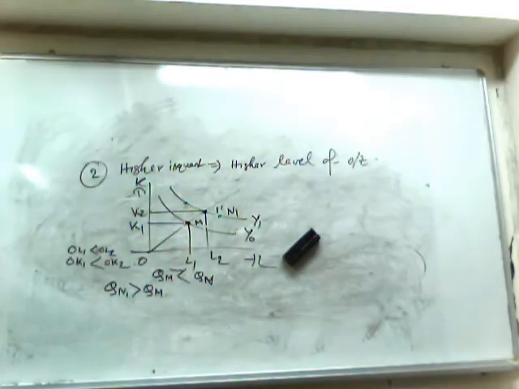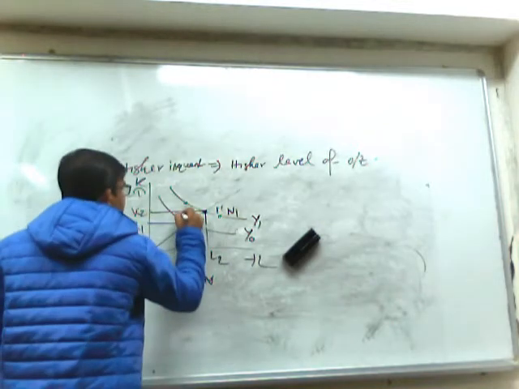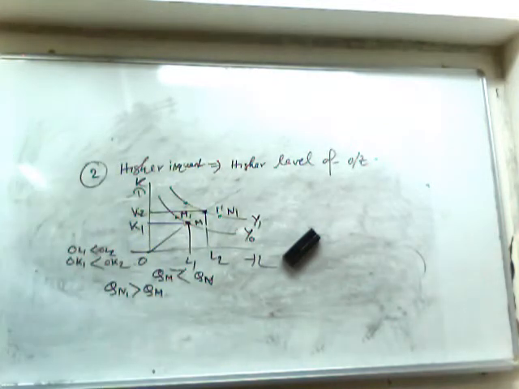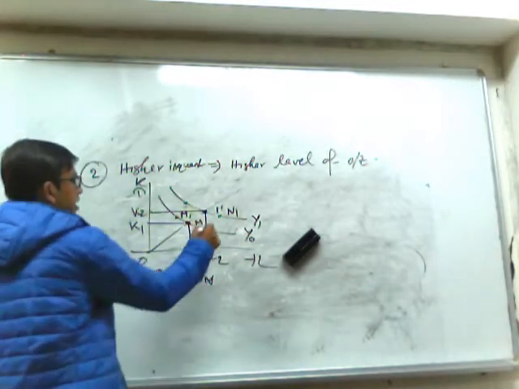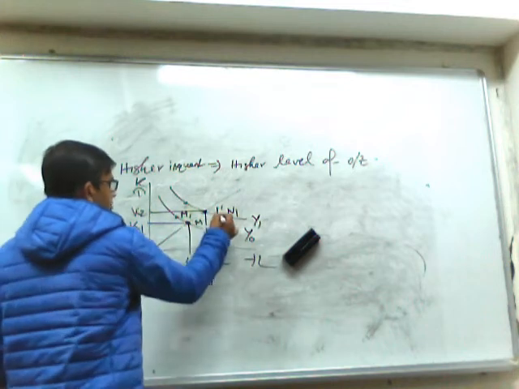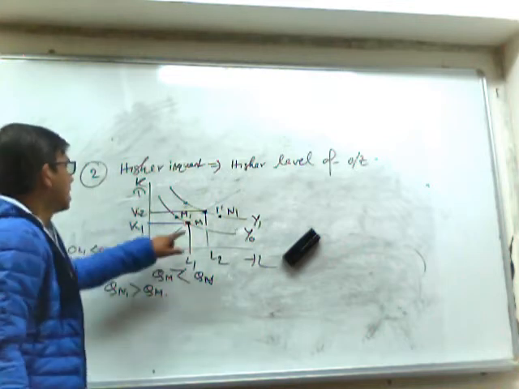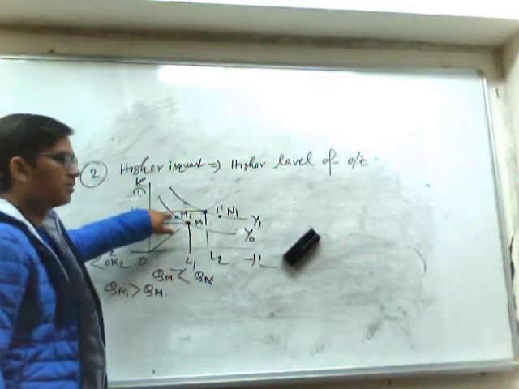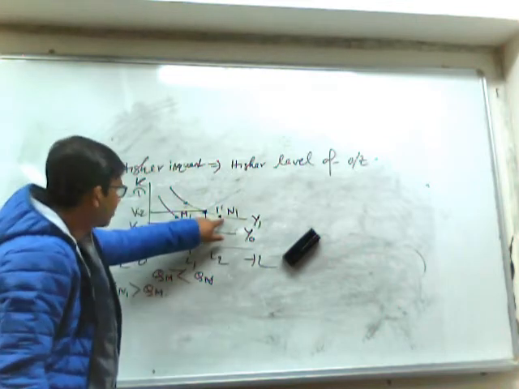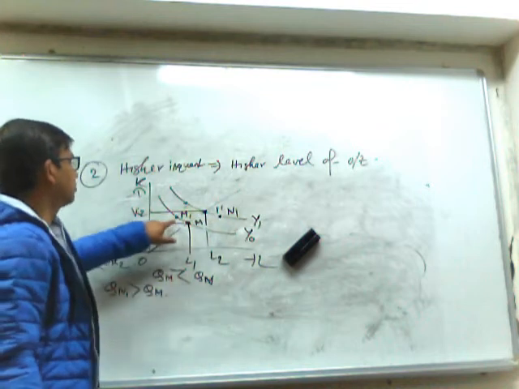Now if we introduce one more point, M1. If we compare N1 and M1, N1 produces a higher level of output compared to M. M and M1 are producing the same level of output, so definitely N1 yields a higher level of output compared to M1.